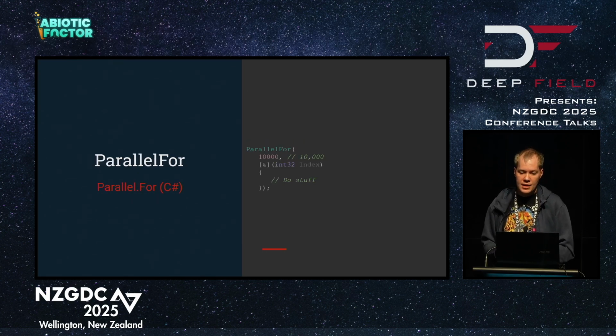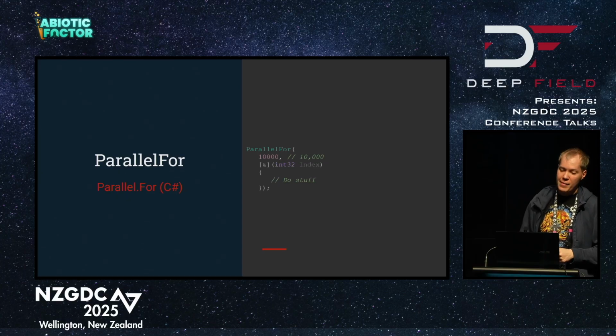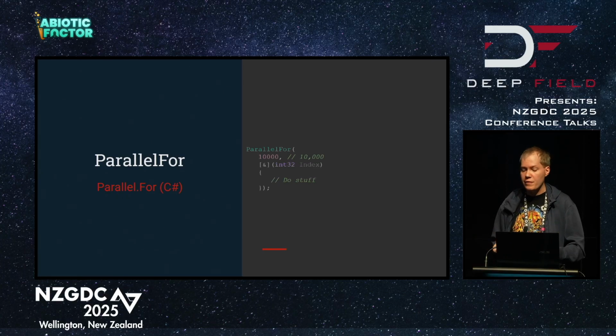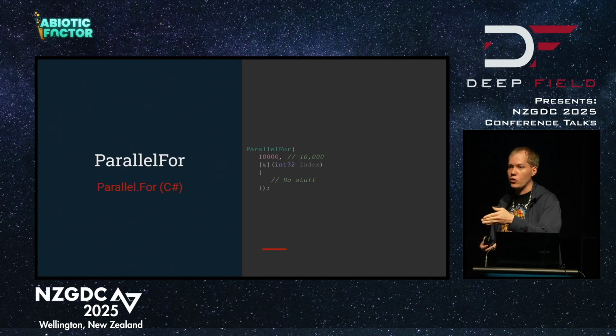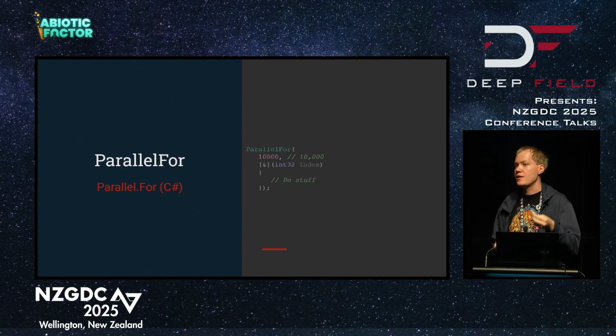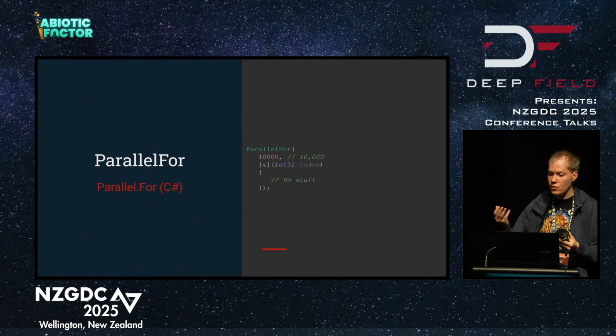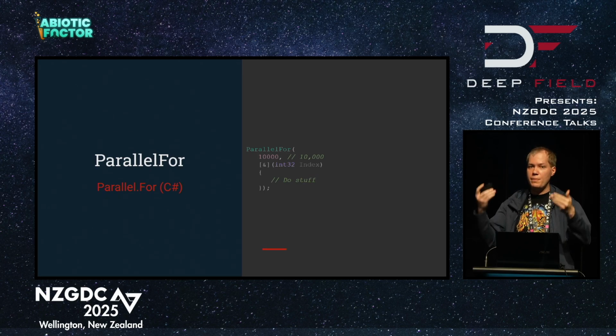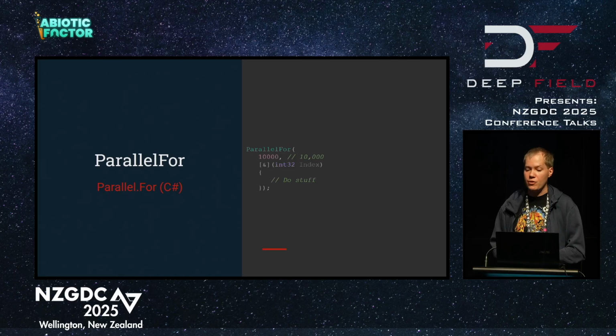I want to give an honorary mention here to Parallel For, which isn't technically related, but it is run on top of a thread pool. If you have a really long for loop, like 10,000 elements, and you know each of these iterations is going to be parallelizable, so they don't depend on the previous iterations, they're thread safe, you can just feed 10,000 iterations into this Parallel For. It will spit them out quickly on a background thread pool, out of order, so it might be like 1, 5, 20, 7, etc., but it will get them done super fast.